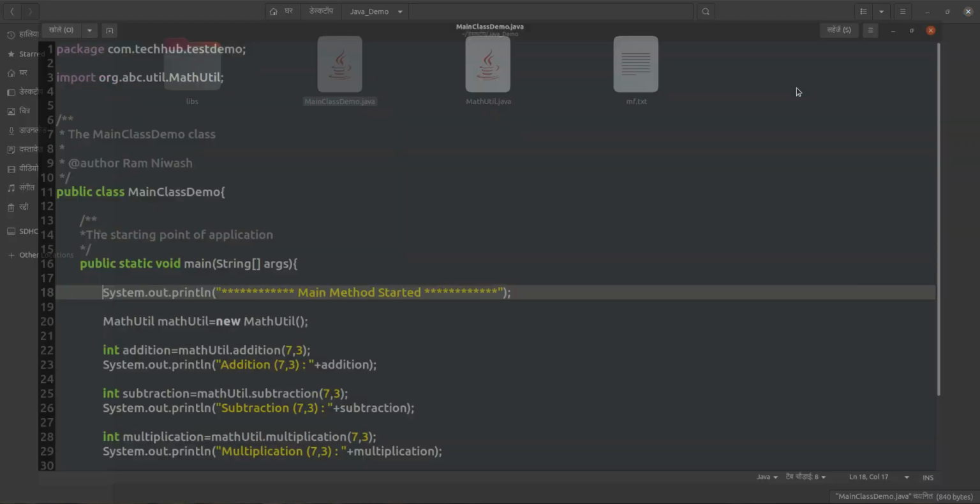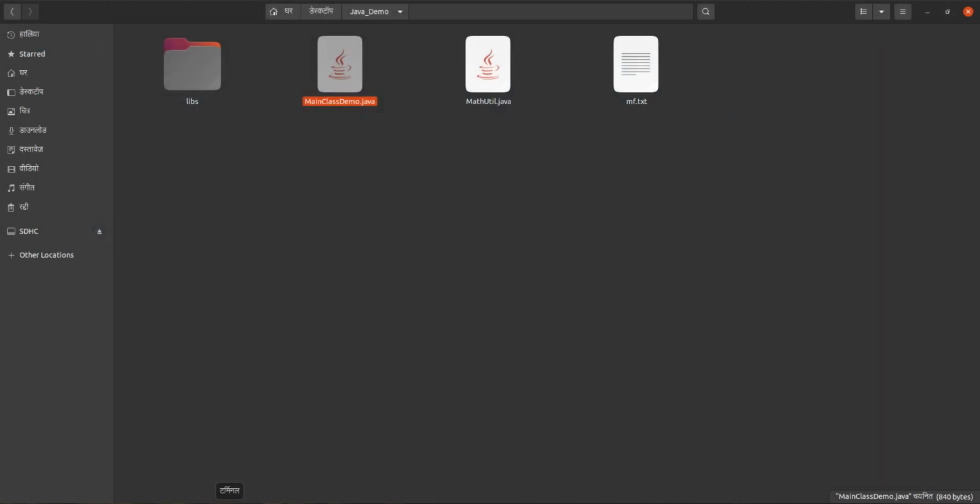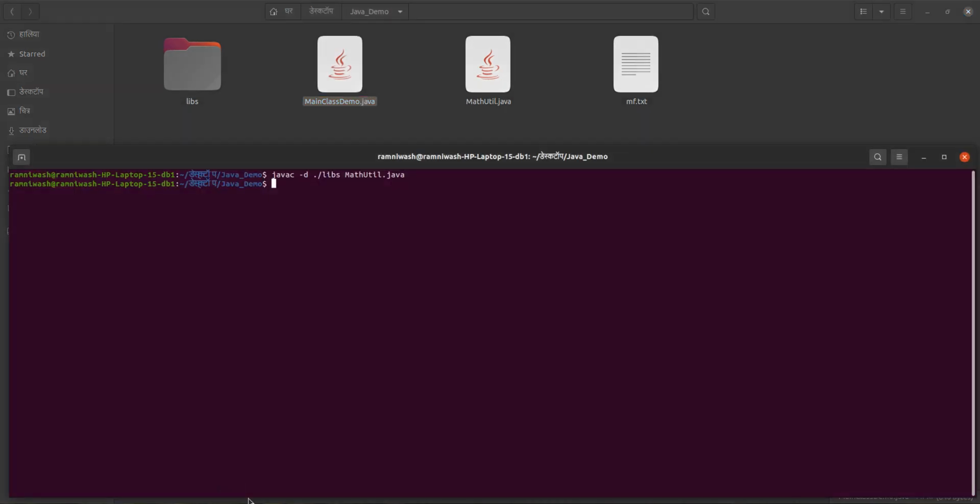So what we will do, first we need to compile. How can we compile? javac -d, I want to compile into this present directory only, which class? main class demo.java. What if I press enter? Will it create a package here?